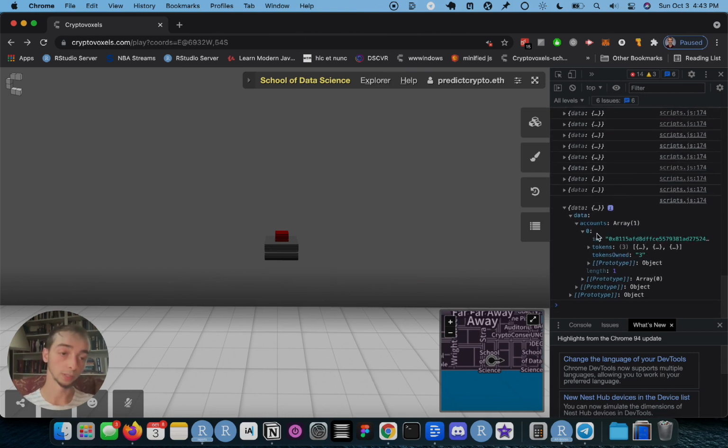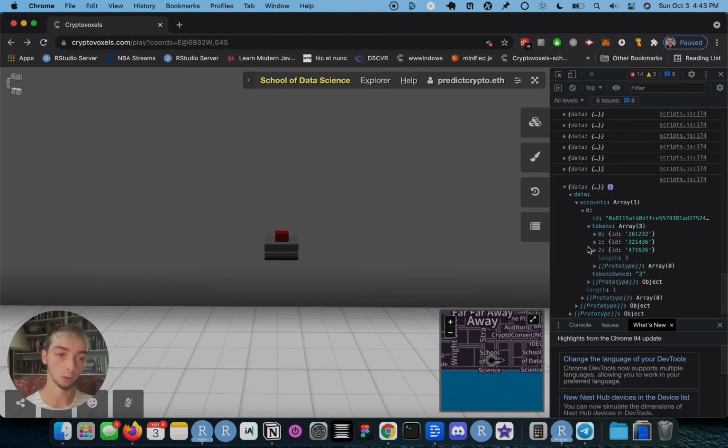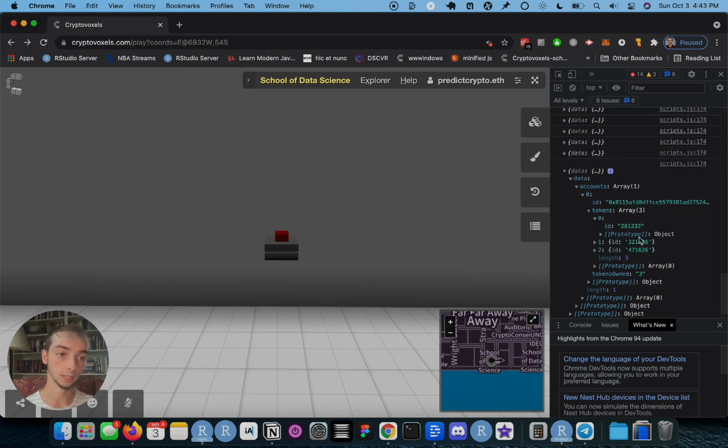So 0 is like the first element of the request. And then in there, we have the ID of the wallet. And then we have 3 tokens. So I can open this up and then I have the ID of each of the tokens for this wallet.